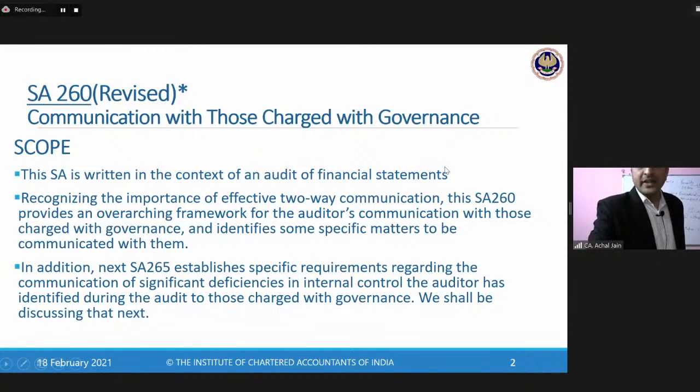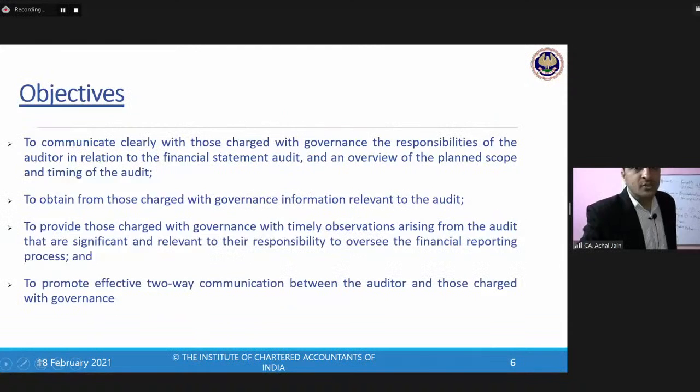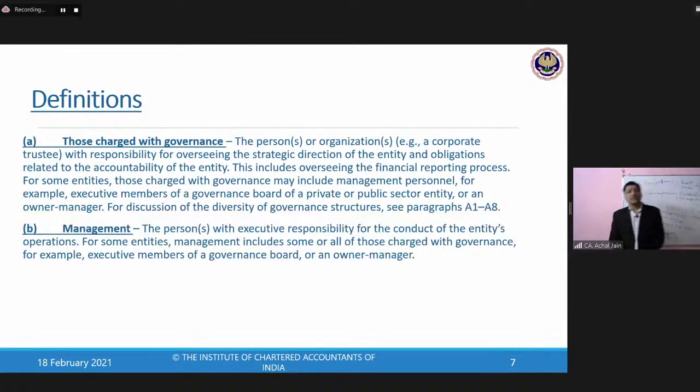Now, before we get on to this, let's try to understand the meaning of those charged with governance, because I've seen this to be a point of confusion for many of the students. Though we have talked about this quite a few times in the course of our discussion today only, but let's once again try to understand this.